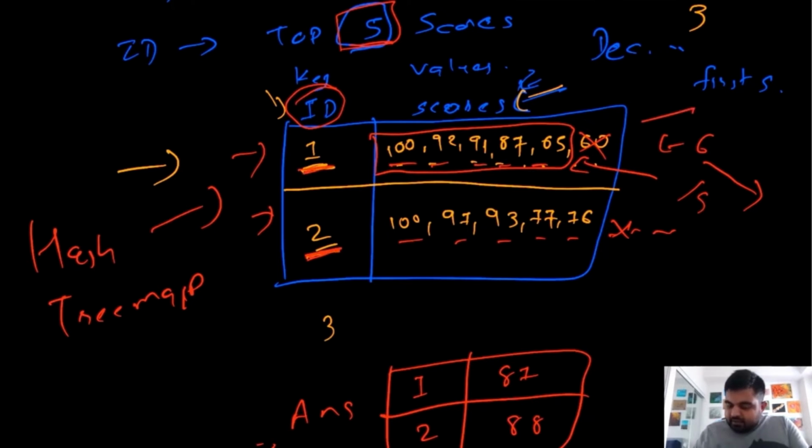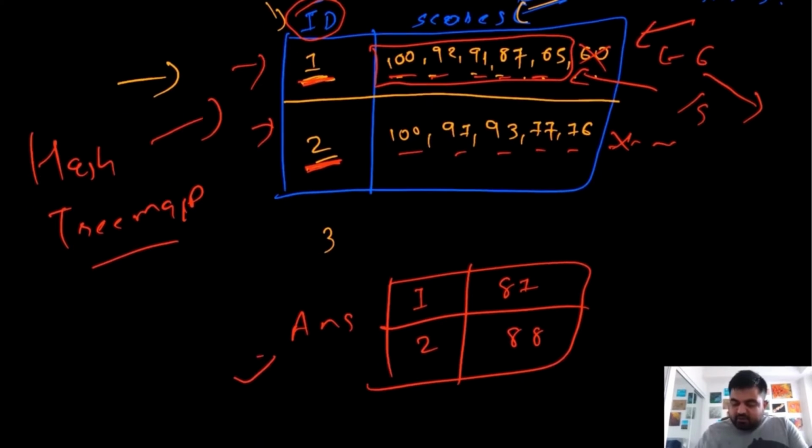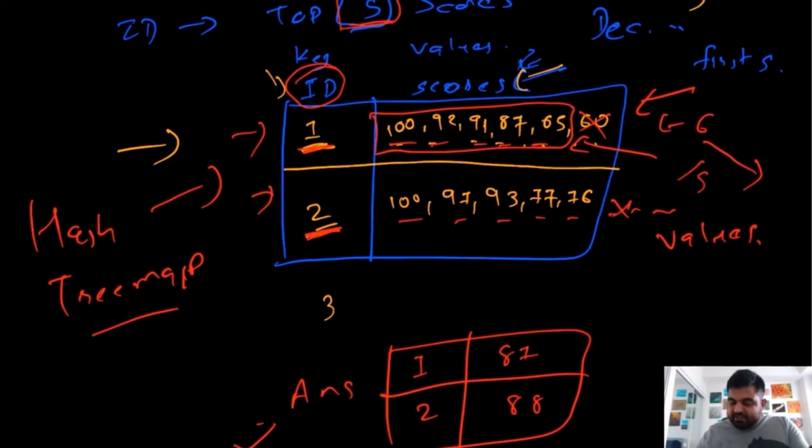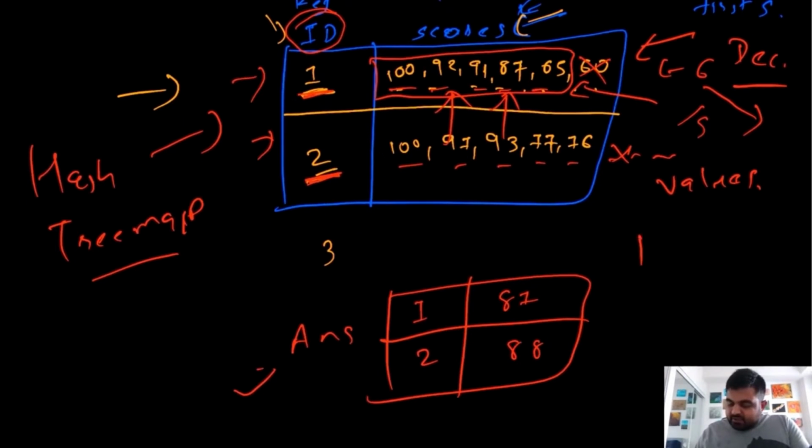Now in terms of the second property for this tree map, we will also have to see how we are going to store these values. For storing these values, the important property we need is that at any point we insert a value, we need to insert it in the right place, and we need to maintain the decreasing order in this case. So in order to maintain the decreasing order, the best data structure to use is a priority queue.